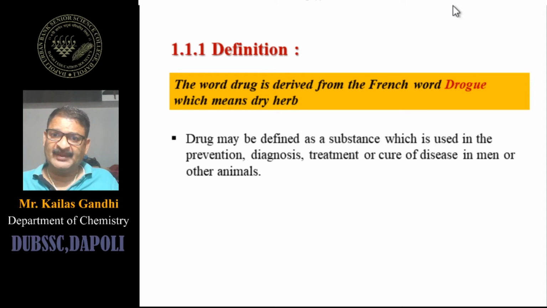When we see the definition of the drug, a drug is any chemical compound which is used for the prevention, diagnosis and treatment or cure of disease. Meaning what? We are using a number of vaccines.